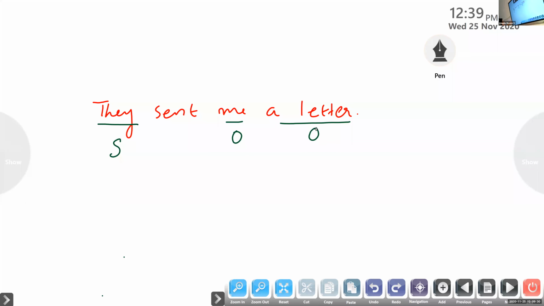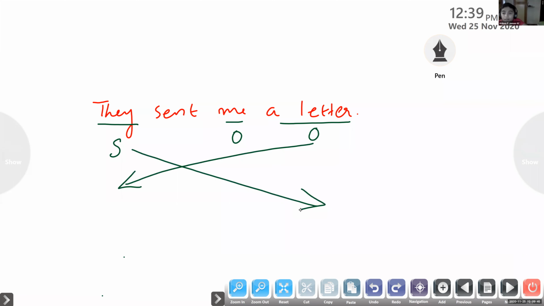So we have two choices here. Any one of these objects can be used for our subject of the sentence. But let us take this object in the place of subject. Okay? So tell me now. A letter. A letter was sent to me by them.